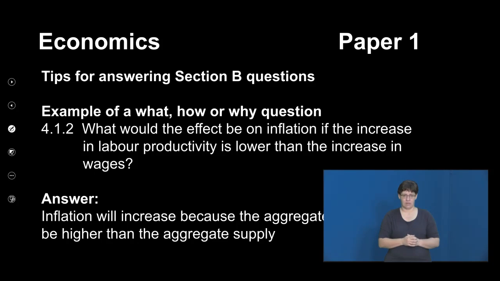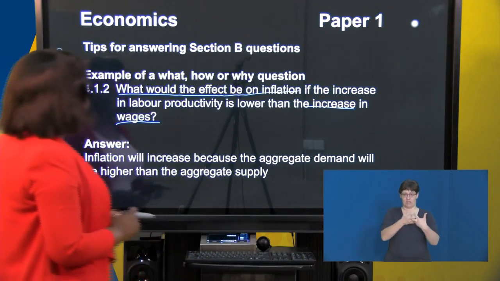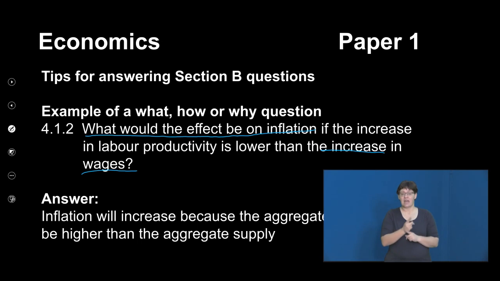Another example is, what would the effect be on inflation if the increase in labor productivity is lower than the increase in wages? Normally, as I go through this type of questions, I underline the keywords so that I'm able to answer the question appropriately. I'll take the question again. What would the effect be on inflation if the increase in labor productivity is lower than the increase in wages?